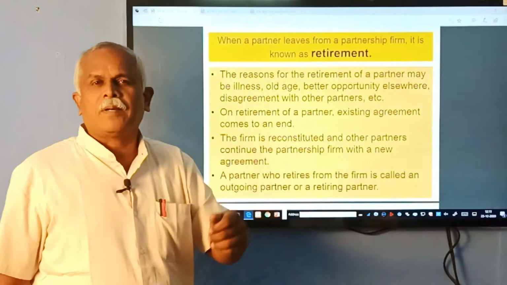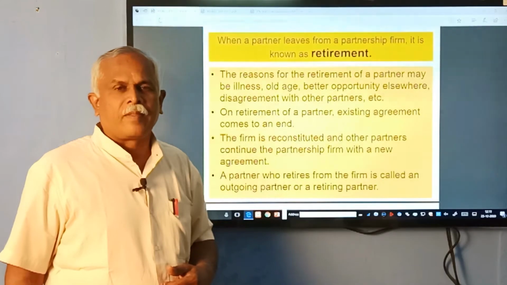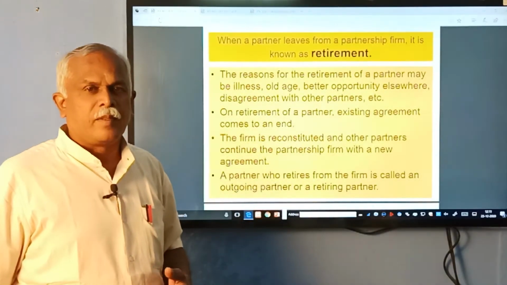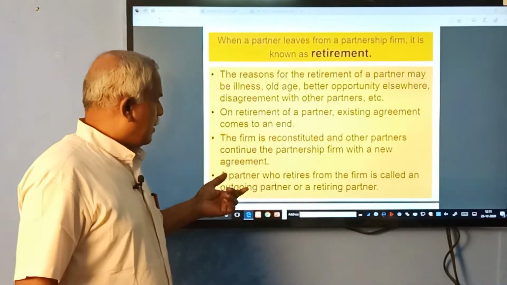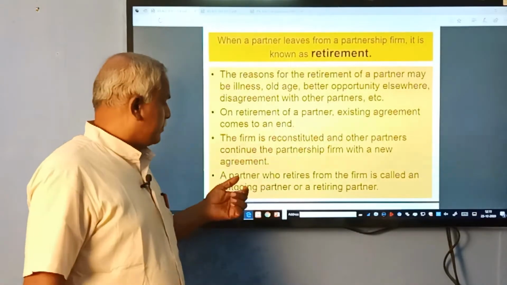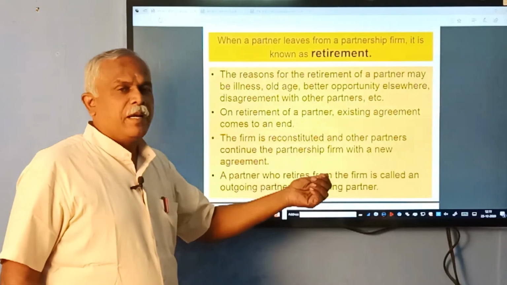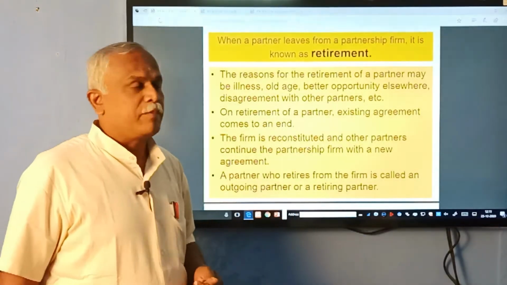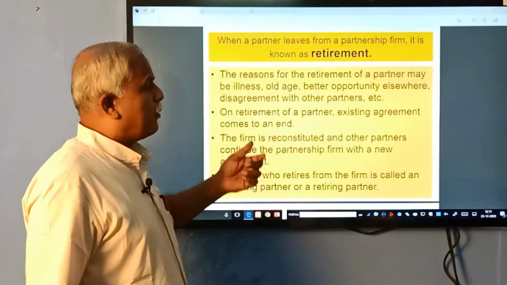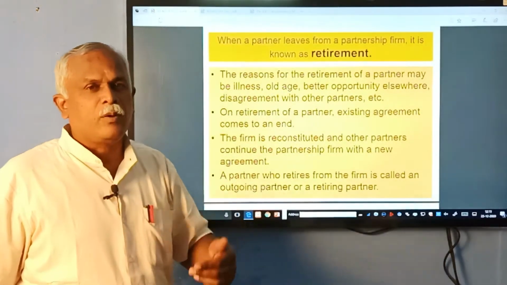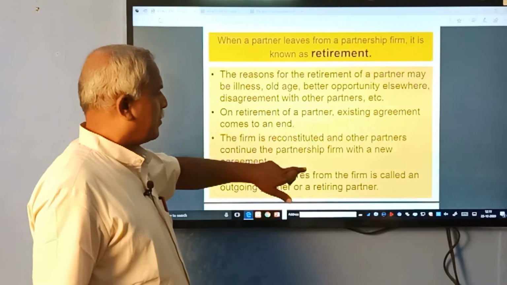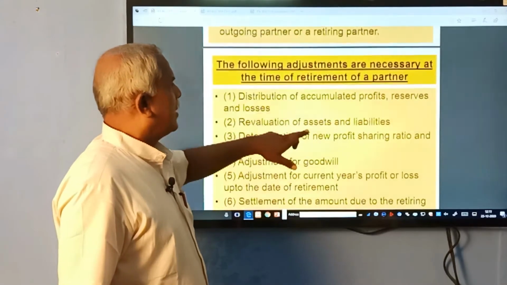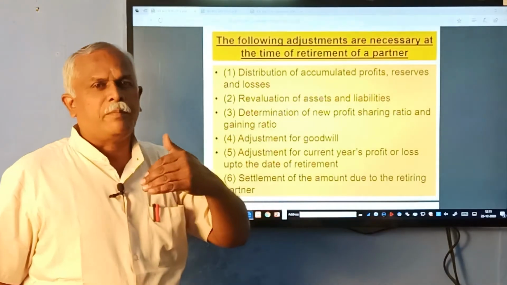A new partnership comes into existence, and the firm continues to function under a new agreement. A partner who retires from the firm is called a retiring partner, or you can say an outgoing partner. The reasons why he may go out are normally understood. Then what are the problems that come? What are the adjustments needed when a partner goes out?